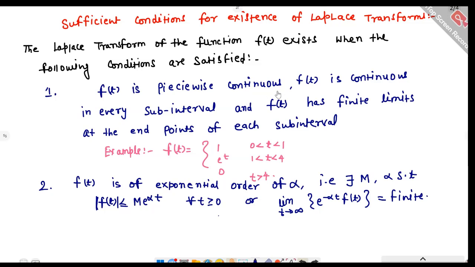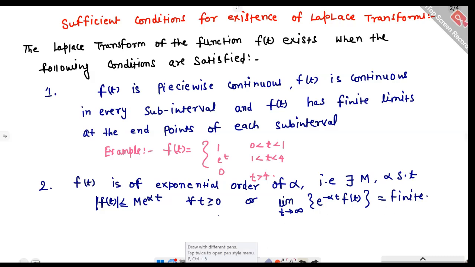f(t) is piecewise continuous, that is, f(t) is continuous in every subinterval and has finite limits at the endpoints of each subinterval. Another condition is that f(t) is of exponential order alpha, that is, there exists a positive real number M such that the absolute value of f(t) is less than or equal to M times e raised to the power alpha t for all t greater than or equal to 0. In other words, the limit as t tends to infinity of e raised to the power minus alpha t times f(t) must be finite.